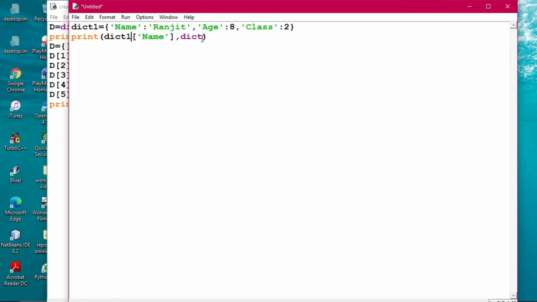Here you have taken dict1, and then you have to take age. So you can see accessing the element, how it is. Now we will execute the program once, and then we will see how it is being displayed.